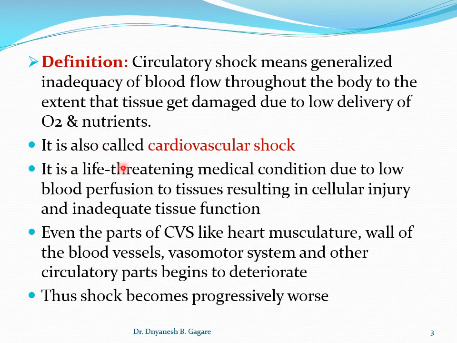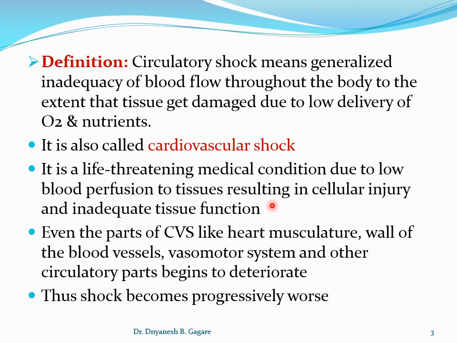Okay, it is also called cardiovascular shock, another word, and this type of shock is a life threatening medical condition. It is due to low blood perfusion to the tissue, resulting in cellular injury and inadequate tissue perfusion. So the tissue is not getting sufficient blood supply.